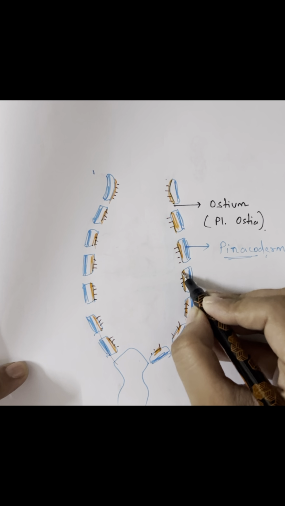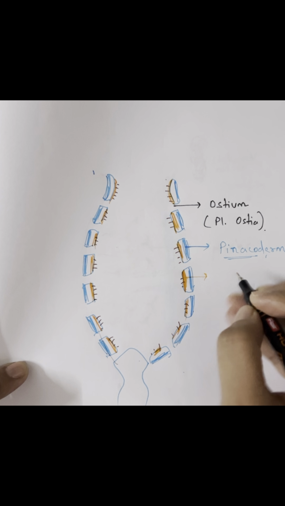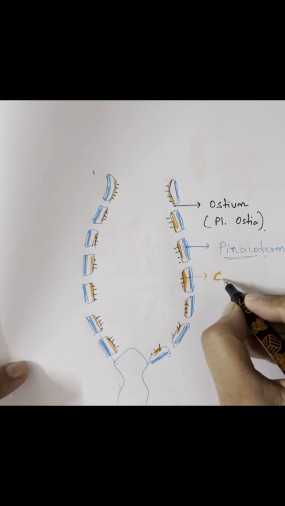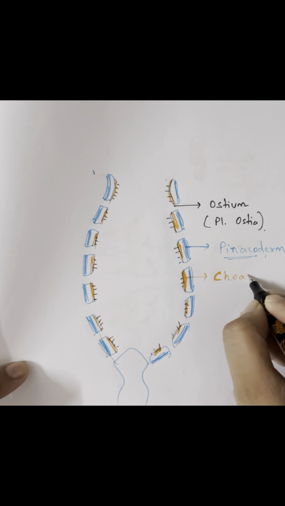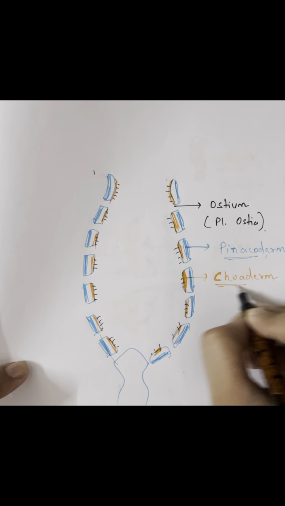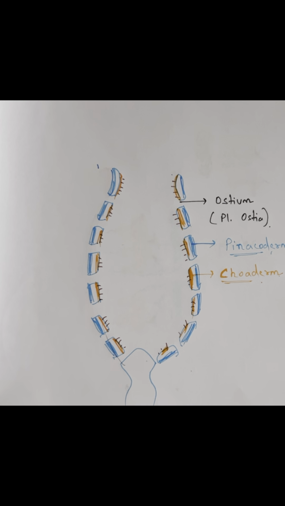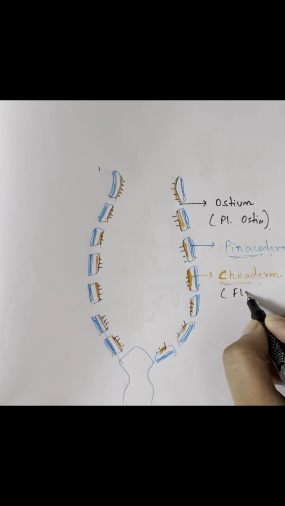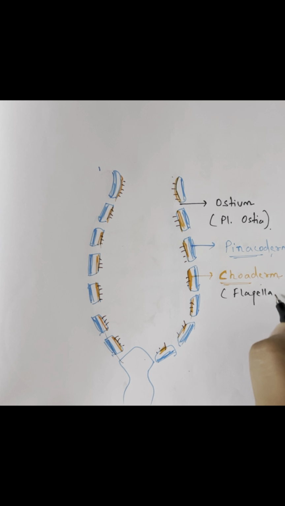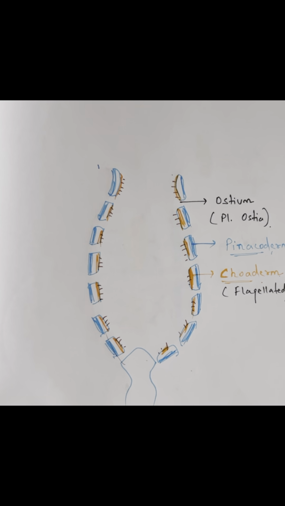Now the inner layer, which is represented with orange color, is known as choanoderm because it is made up of choanocyte cells, also called collar cells, and these cells are flagellated. The black dots you can see are the flagella present in the collar cells or the choanocytes.